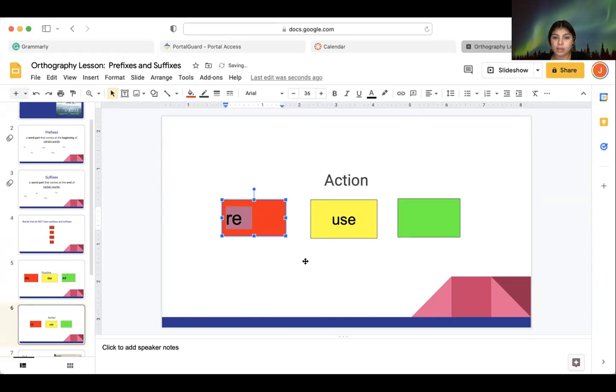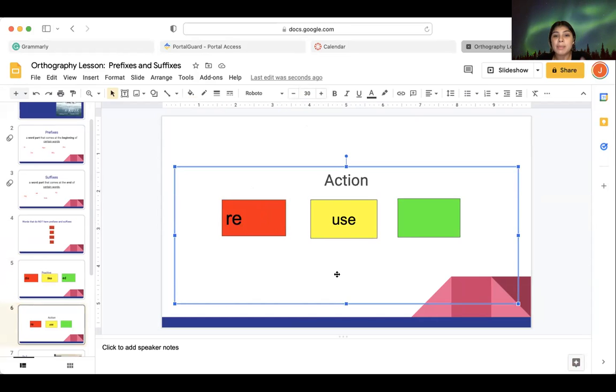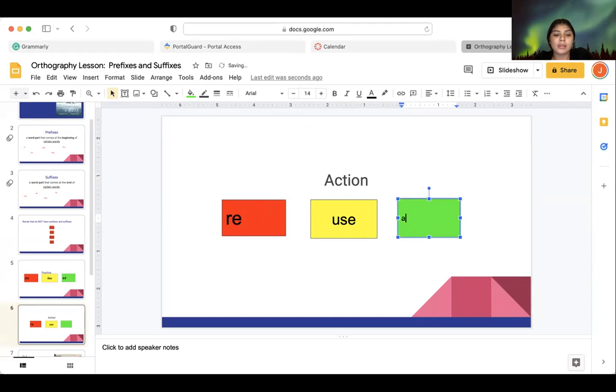I added to the word use, reuse, meaning to use something again. But if now I add the suffix able to the end, reusable. It is no longer an action. It has now become a description of something.